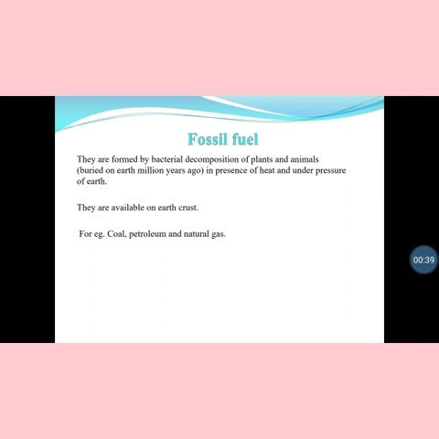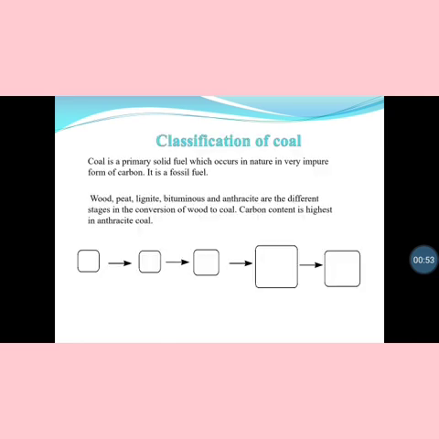Last class we discussed solid fuels and gaseous fuels. So what are the characteristics of a good fuel? It has a high ignition point, low volatile matter, high calorific value, and should be easily available and cheap. It can be easily handled, the ash content will be very less, and it has high calorific value.